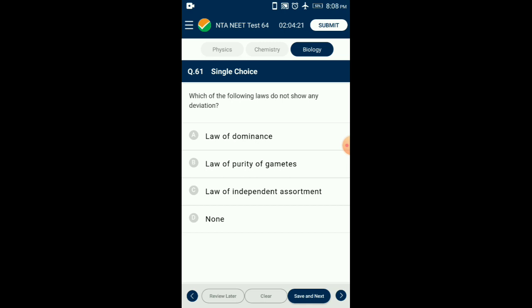Codominance and incomplete dominance are the exceptions to the law of dominance. Linkage is the exception to the law of independent assortment. The law of segregation, also called the law of purity of gametes, states that in a hybrid the members of an allelic pair stay together without mixing and separate or segregate independently during gamete formation. It has no exceptions. So the answer is option B, law of purity of gametes.